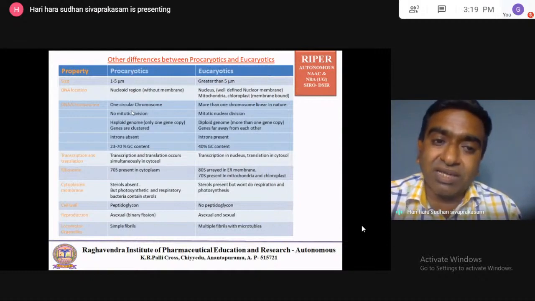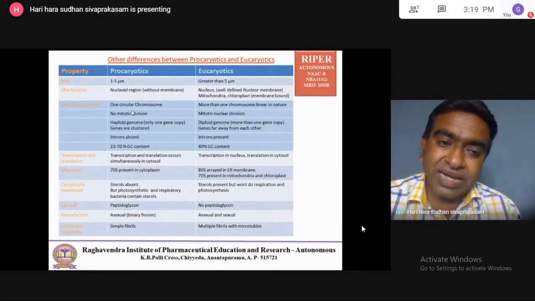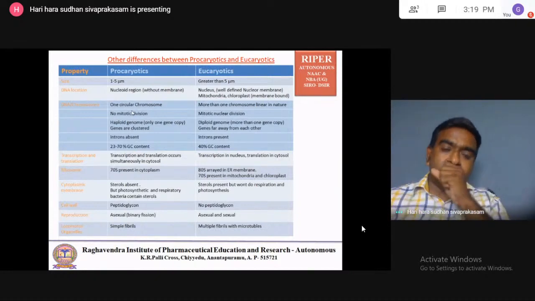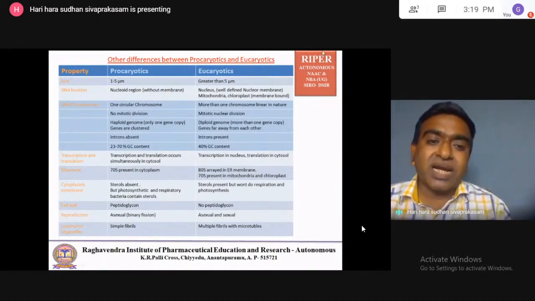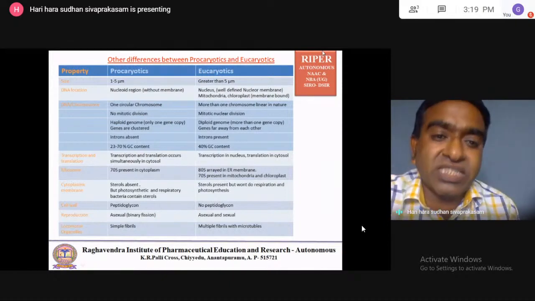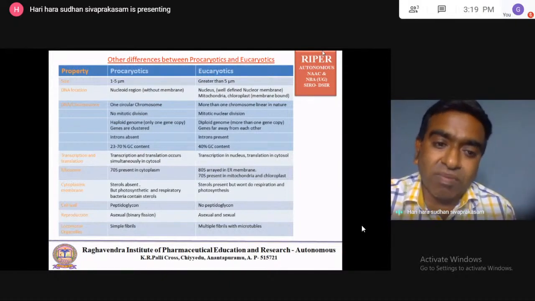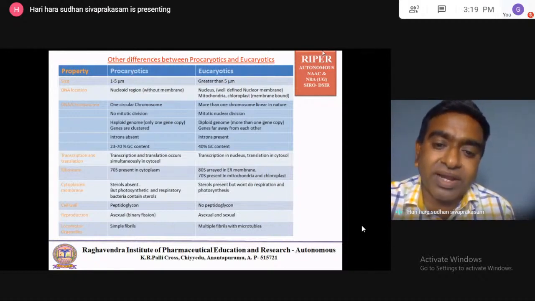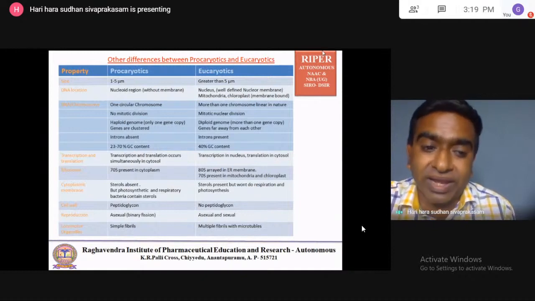So what is an intron? You remember that in the DNA, the genetic material, there is a coding region for the protein production. Some non-coding region is also there. So that is called the intron. So introns are nothing but non-coding regions of the gene. So do remember, introns are non-coding regions of the gene. These introns are absent in the prokaryotic, introns are present in the eukaryotic.